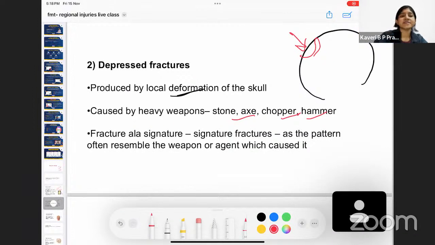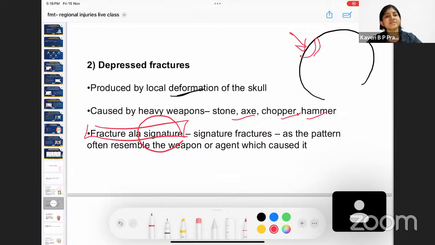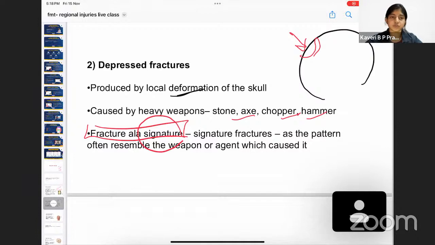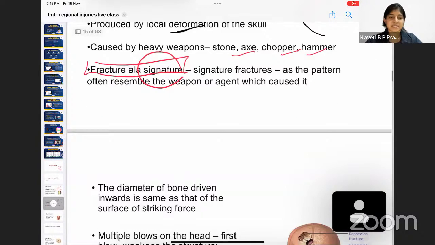These are also called fracture a la signature. What do you mean by fracture a la signature? It means that whenever there is a pattern in any of these heavy weapons, the pattern can be noted on the depressed fracture. Therefore, it is called fracture a la signature. So whenever the word signature is mentioned, that means that you can identify the weapon that caused the injury. Got it? So the second one was depressed fracture.